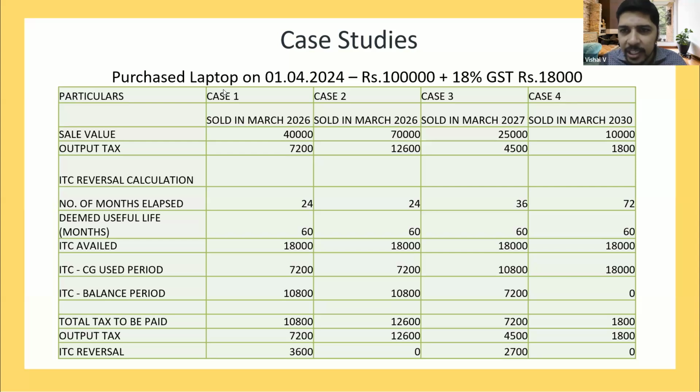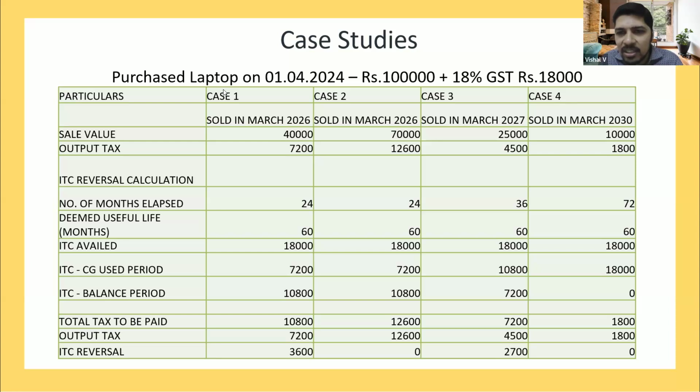The laptop has been sold in March 2026 for 40,000 rupees. The output tax is 7,200, which is 18% on 40,000.